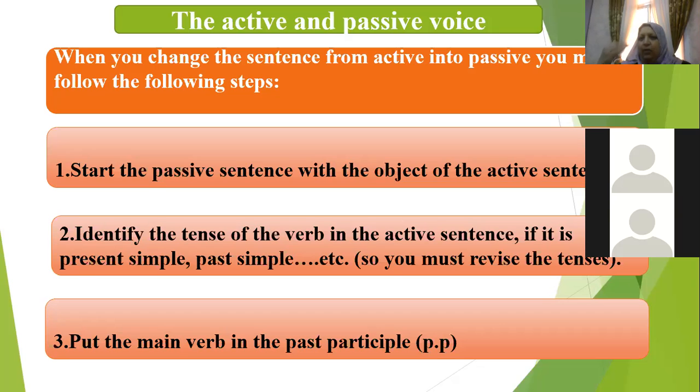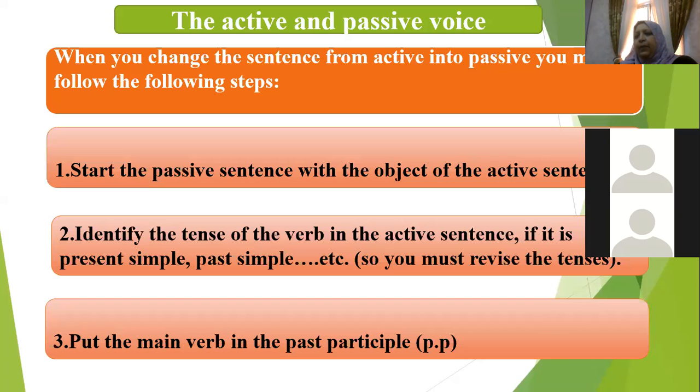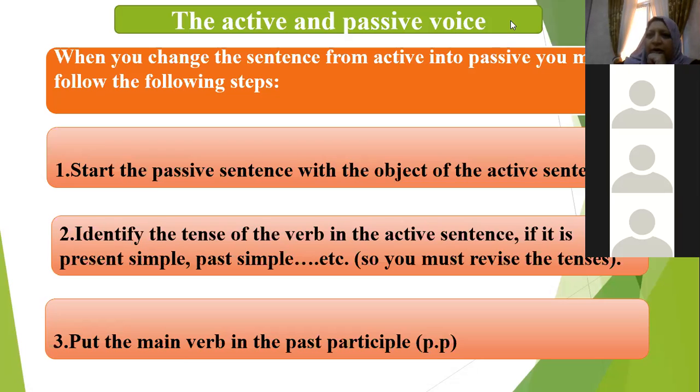Now, Batul, can you tell us what the steps are to change from active to passive voice? Start the passive sentence with the object of the active sentence. Identify the tense of the verb in the active sentence, if it is present simple, past simple. So you must revise the tense. Put the main verb in the past participle. Good. That's right. Okay, girls. Now